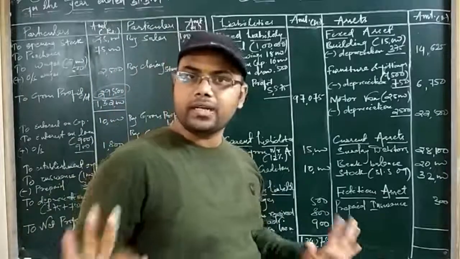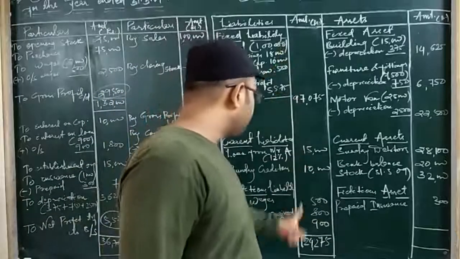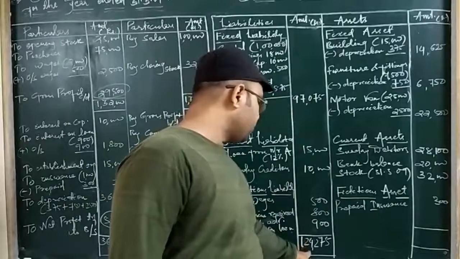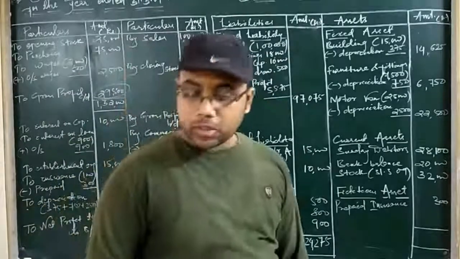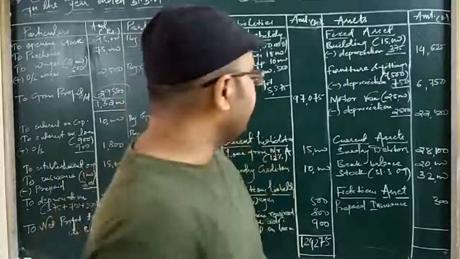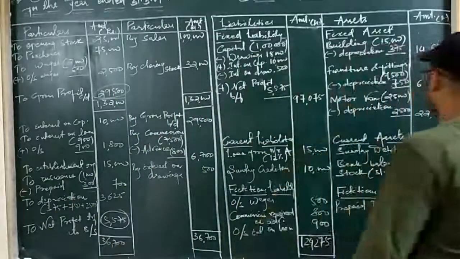Yes, we are getting the correct answer. The total of the liability side is correct, 1,24,275, and we are also getting the same total in the balance sheet according to the answer part of the question. Let us see whether the asset side is coming correct or not. Okay.